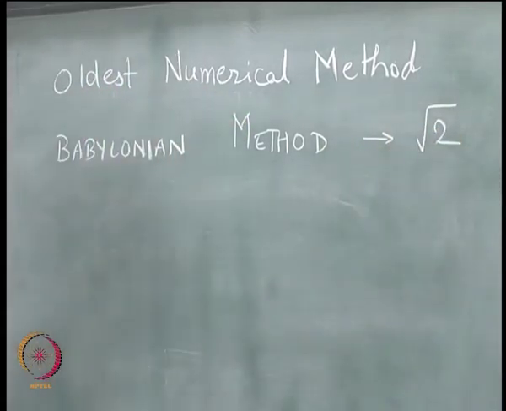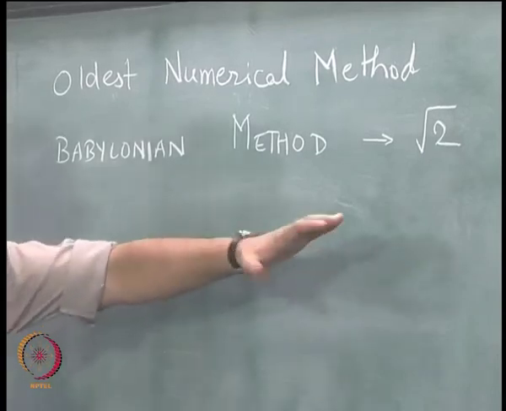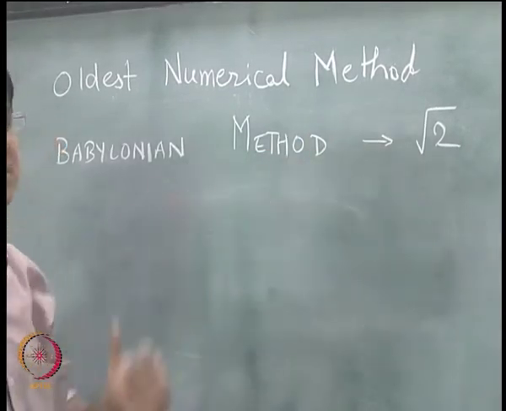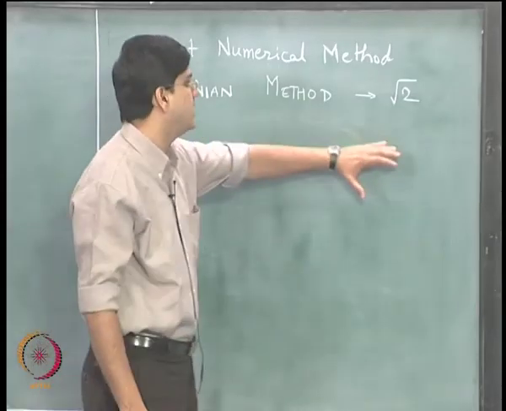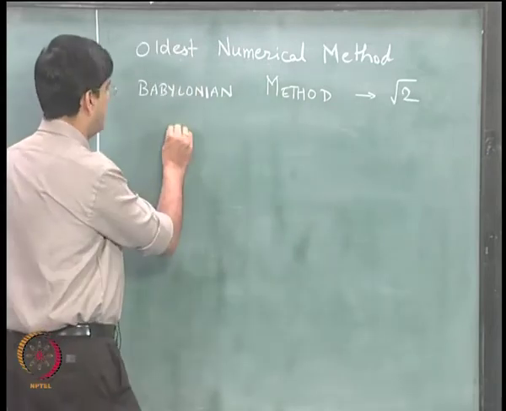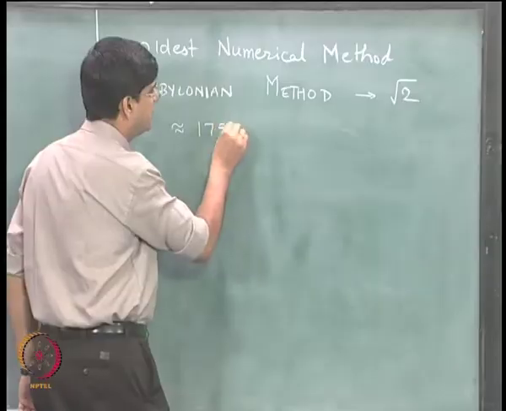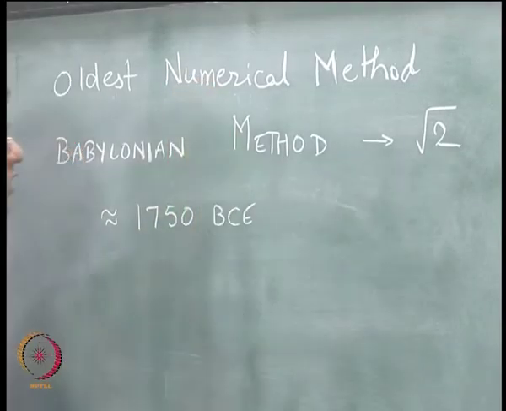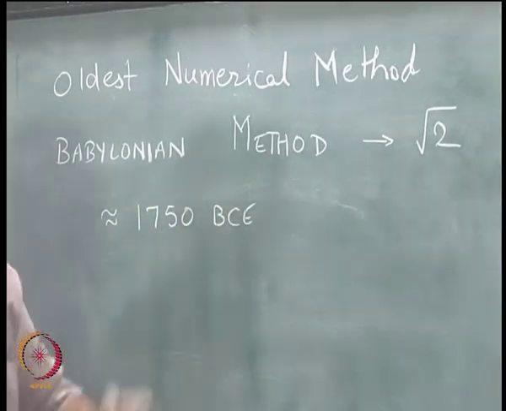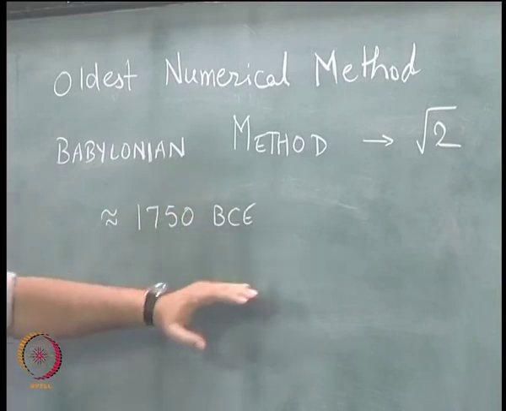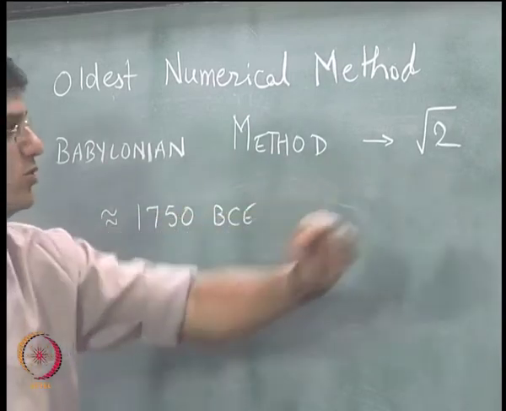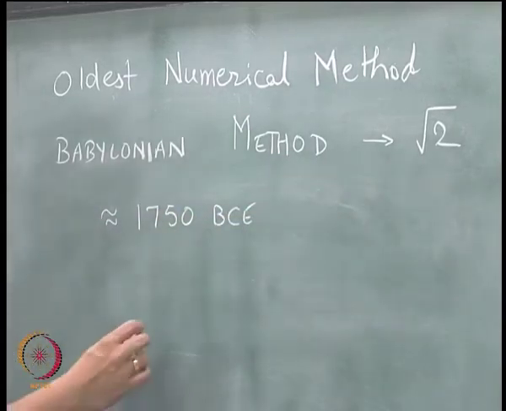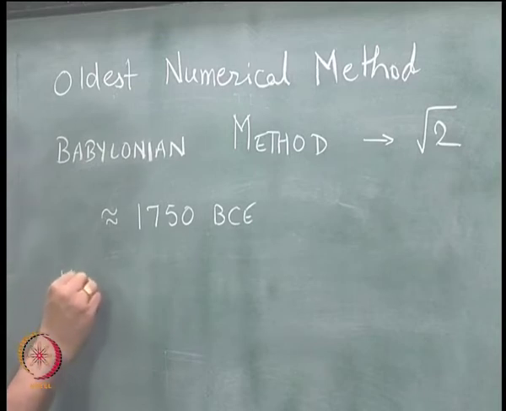Okay. Nowadays finding the square root of 2 is fairly simple. What you do is you take a calculator and just punch a couple of keys and you will get the square root of 2. If you go back, this is approximately 1750 BC. Okay, if you go back essentially 3700 years, that was the time when these people developed an approximate method for finding the square root of 2, and the method that we can also call the Heron algorithm